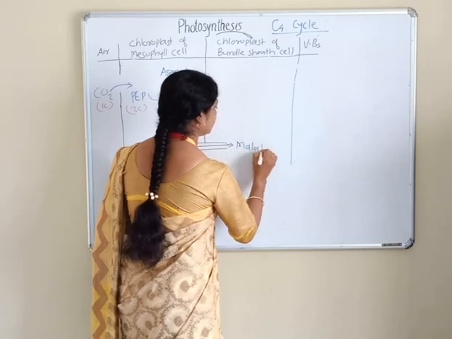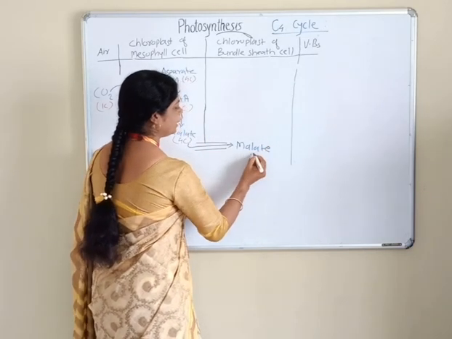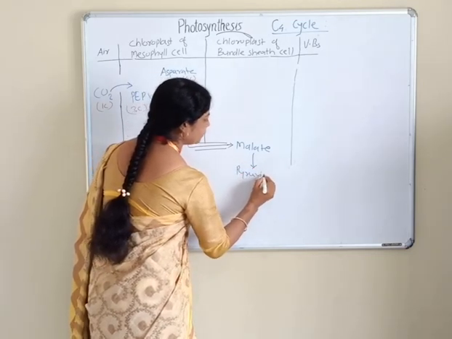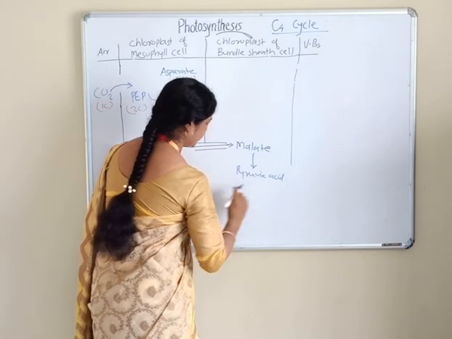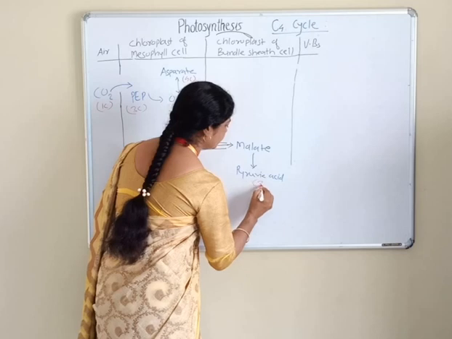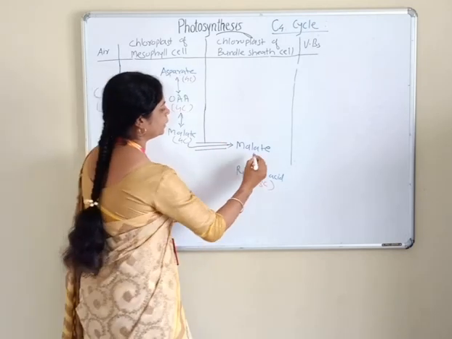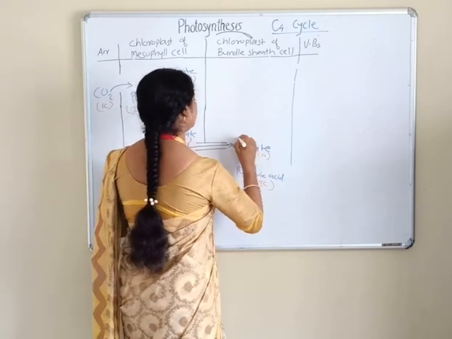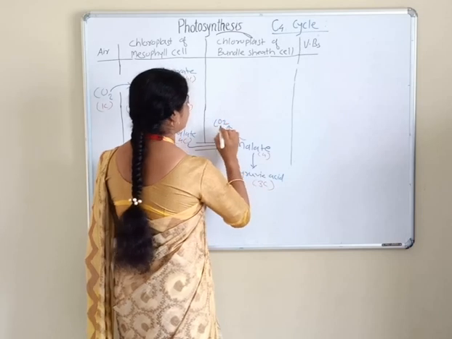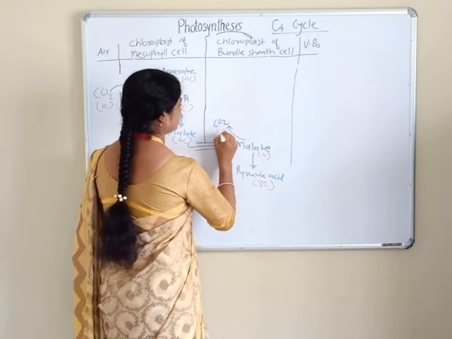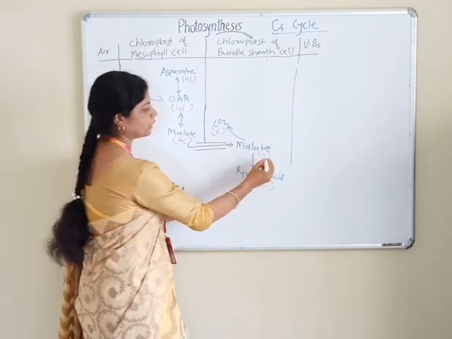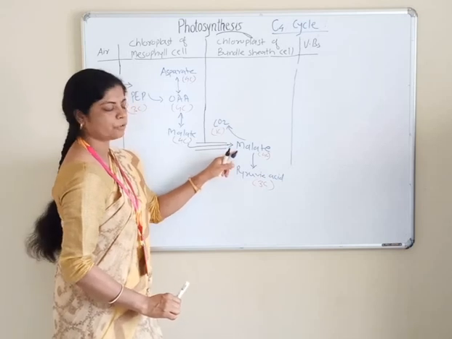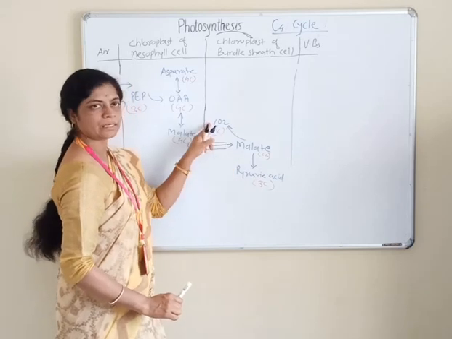and in the bundle sheath cell there is a splitting of malate and formation of pyruvic acid, also called pyruvate, which is a 3 carbon molecule, and the remaining 1 carbon goes to the formation of CO2. Malate has 4 carbon, and its splitting takes place here, and malate forms pyruvic acid and carbon dioxide.